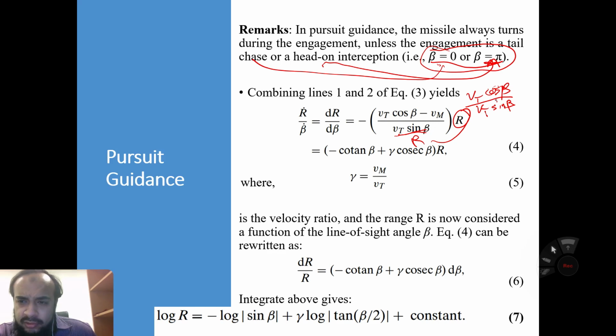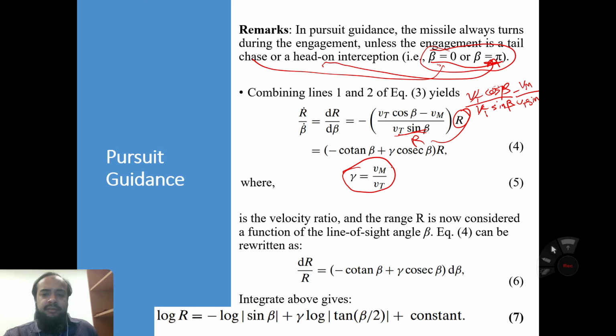So cos over sin beta equals cot beta, and Vt cancels, and similarly minus Vm divided by Vt sin beta. So 1 upon sine is cosec, the cosec beta, and we assume that Vm divided by Vt equals gamma.